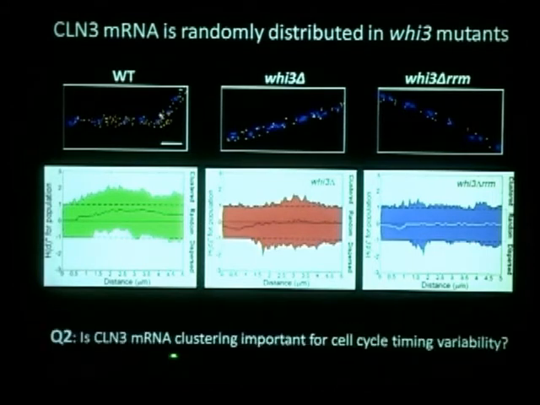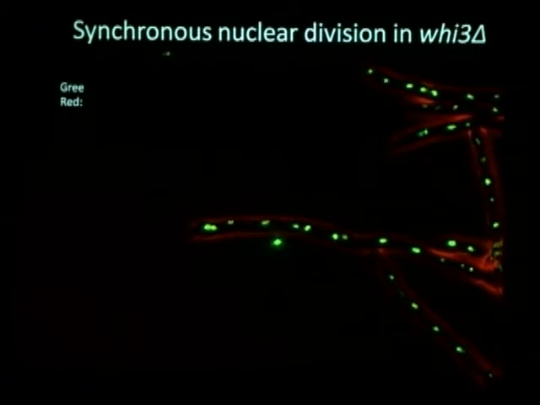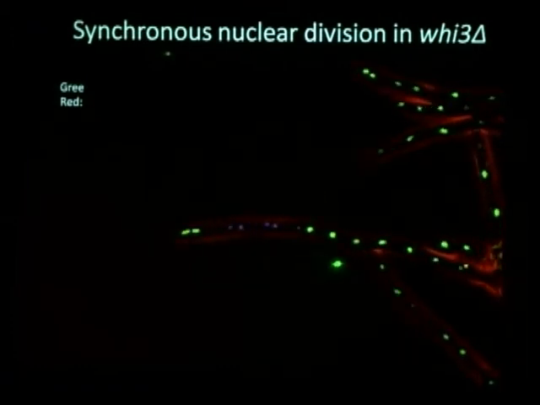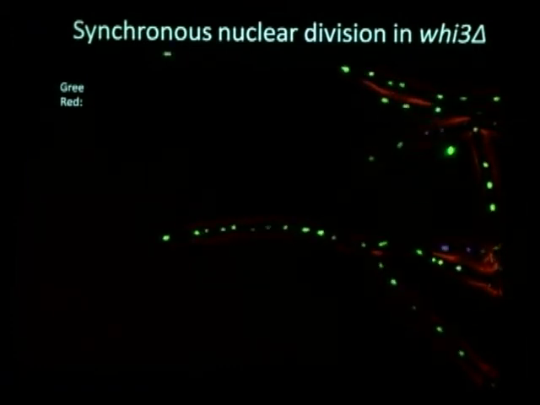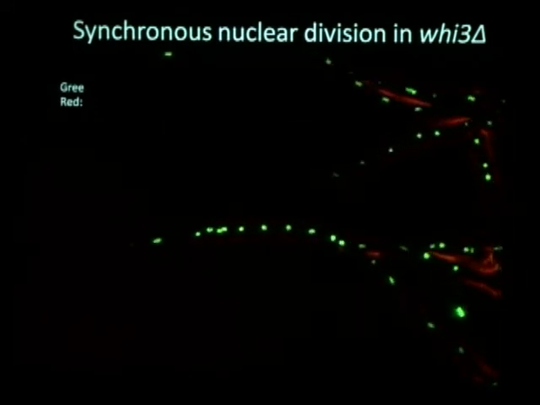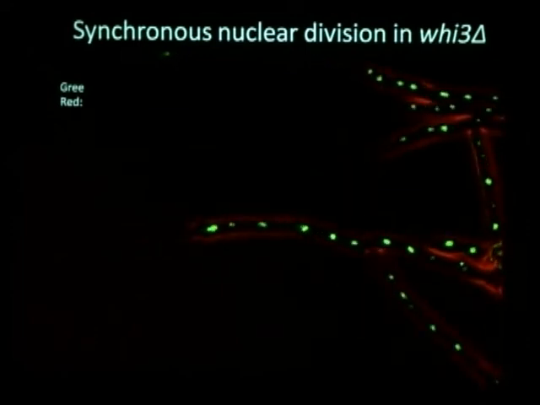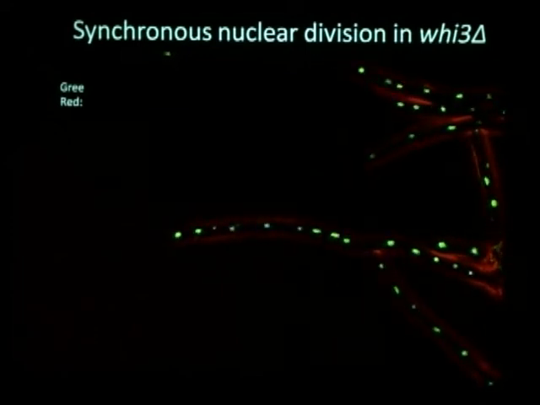So going to the next question, does that really matter for the cell cycle timing variability? So we took one of the strains, Whi3 here, and then observed the cell cycle progression. So let's look at that. These three are dividing at the same time, and some of these two are dividing at the same time. And you're going to see that all of these nuclei are dividing at the same time in one hypha. So we can actually observe the high degree of asynchrony here.